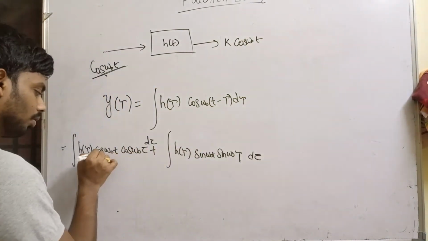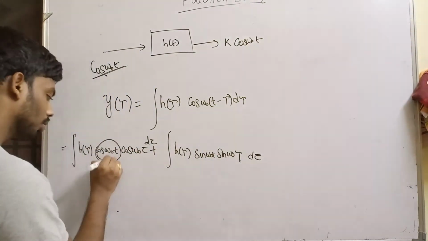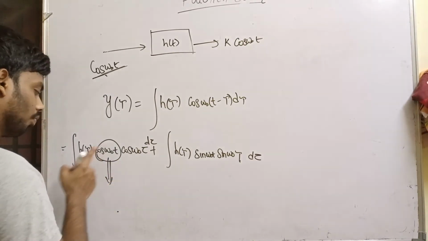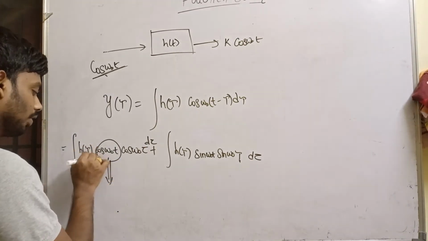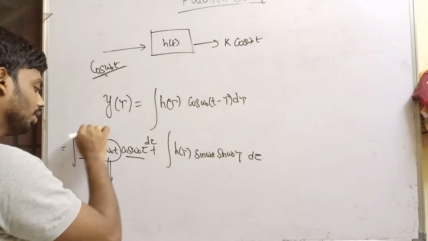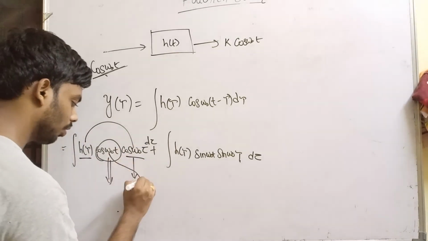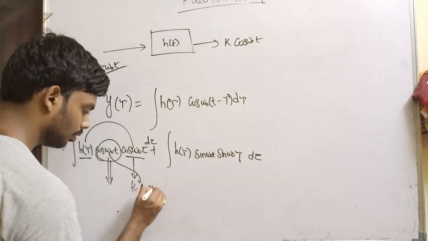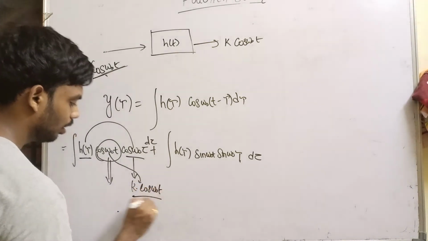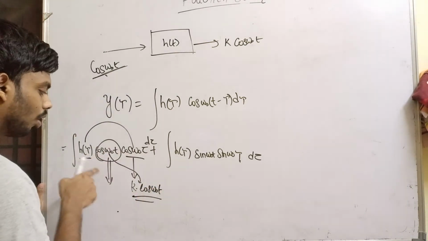Look at this. Cos omega naught t is a function of time, and this is a function of tau. So this integral turns out to be some constant times cos omega naught t.